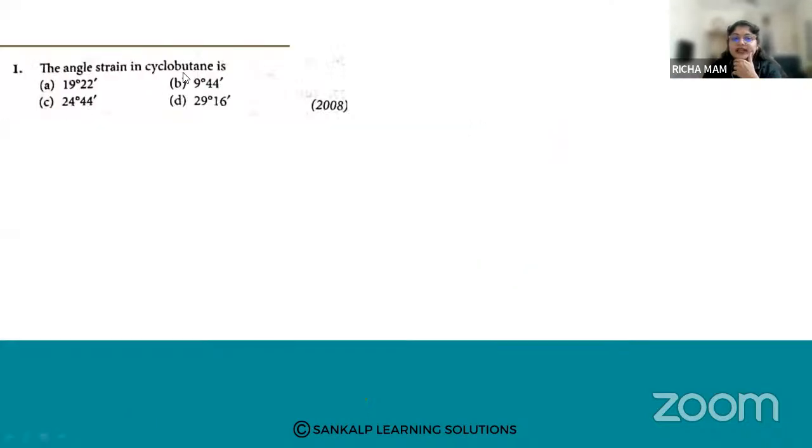The angle strain in cyclobutane is? This was a question asked in 2008. So angle strain means what? How do you represent cyclobutane? Cyclobutane is a cyclic compound. Butane means four carbons. Cyclo means in the form of a ring, a cyclic ring. So this is cyclobutane. So what is the angle strain in this cyclobutane?